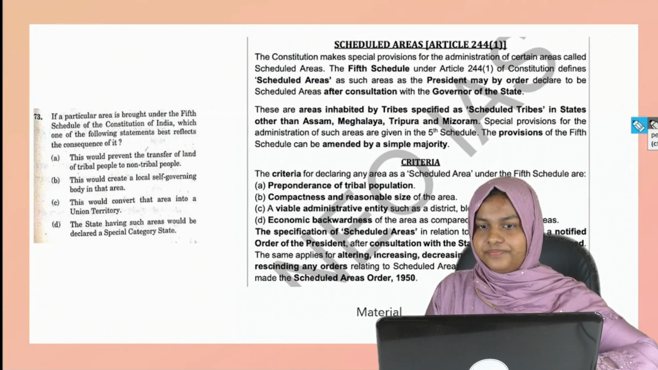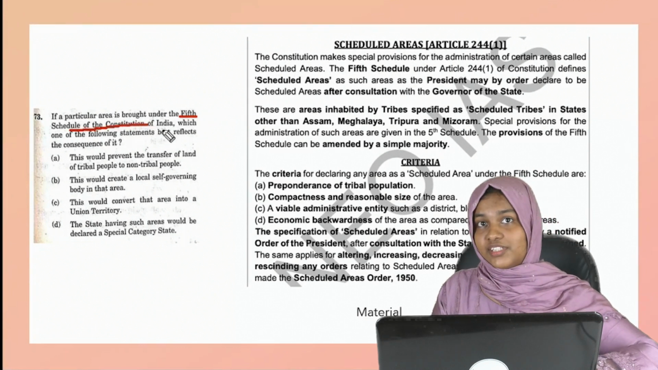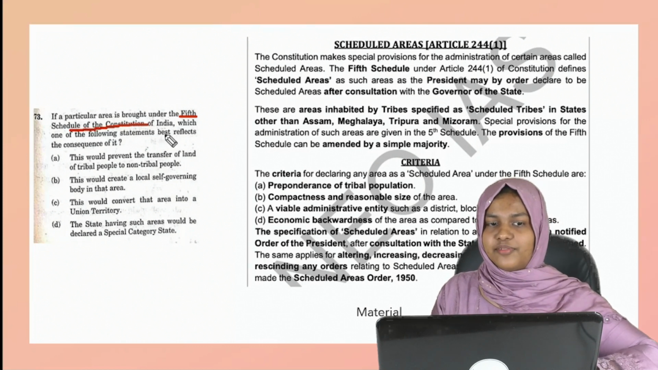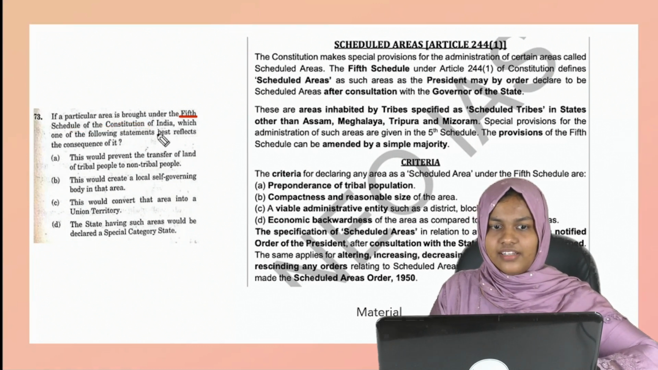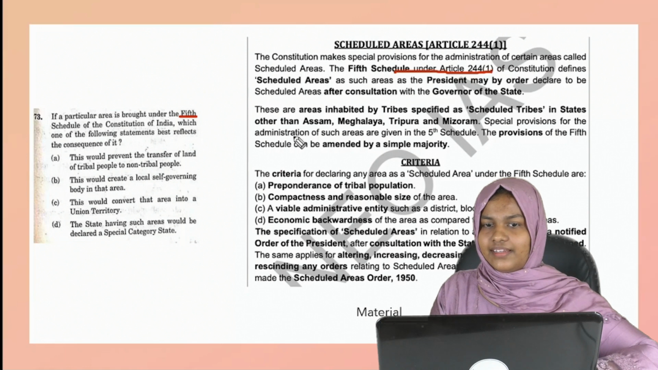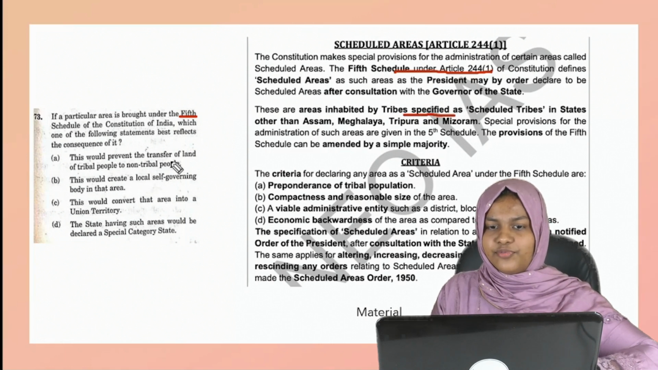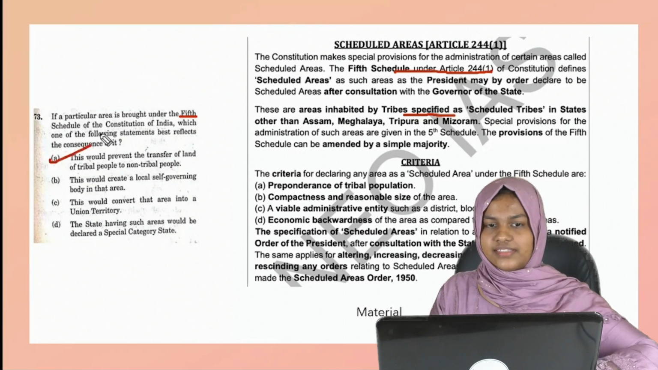The last question is regarding the fifth schedule of the Constitution. Again, schedules are very important. A lot of previous year questions have been asked from the fifth schedule itself, and schedules are a very important area. Directly, the fifth schedule is under Article 244 clause 1. These are areas inhabited by tribes specified as scheduled tribes. From the options, it would prevent the transfer of land of tribal people to non-tribals. So this is the answer.